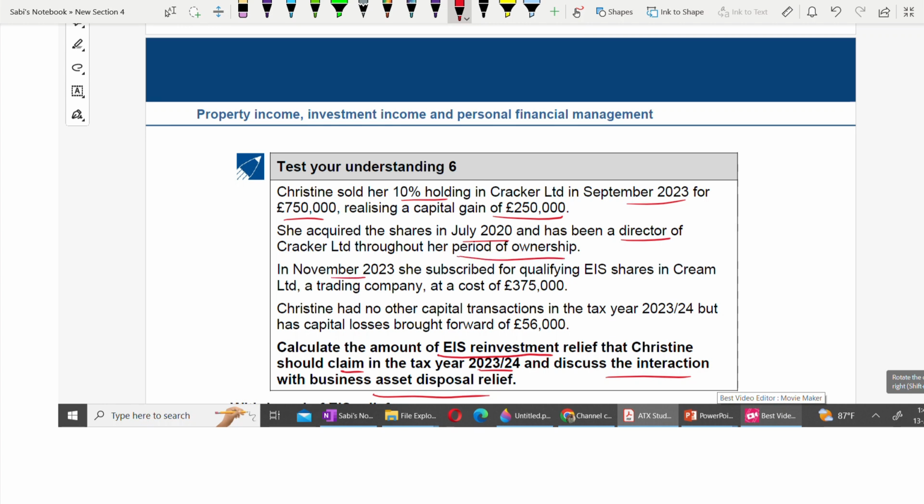In November, she subscribed for qualifying EIS shares at a cost of 375. Capital loss brought forward is 56,000. So tell me. First, you have to understand whether she's eligible for this relief or not. Whenever there's an interaction, first see whether conditions are satisfied or not. She might not even be eligible for it. In this case, she is eligible. Why? You have to list down the conditions. One, she has a greater than 5% interest in that company. It's a 10% holding, and it's a trading company, by the way. And what else?